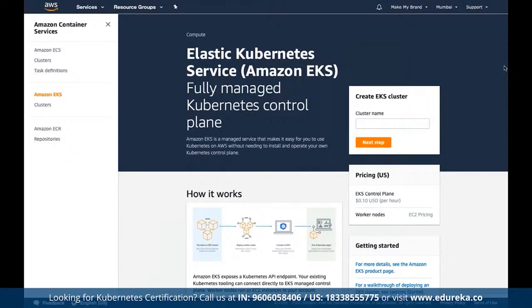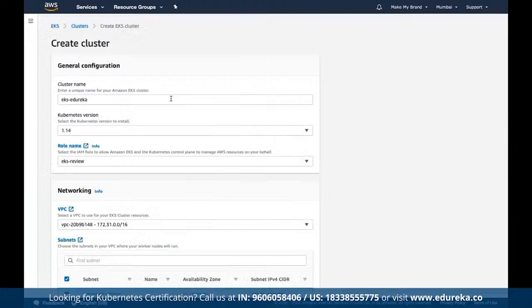Here we have to start by defining a cluster name. Let's suppose we name it EKS review, just like the role that we defined, or we can name it EKS Edureka. Then we define the next step, which is the Kubernetes version.